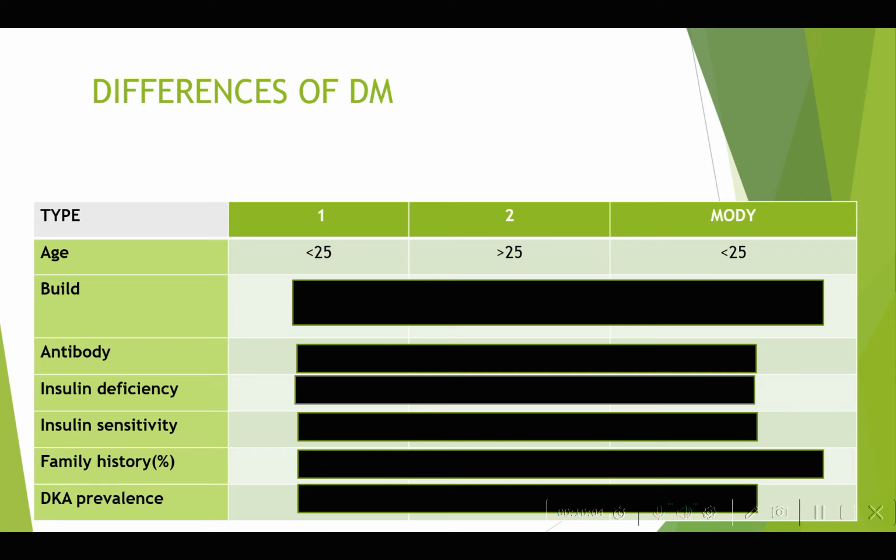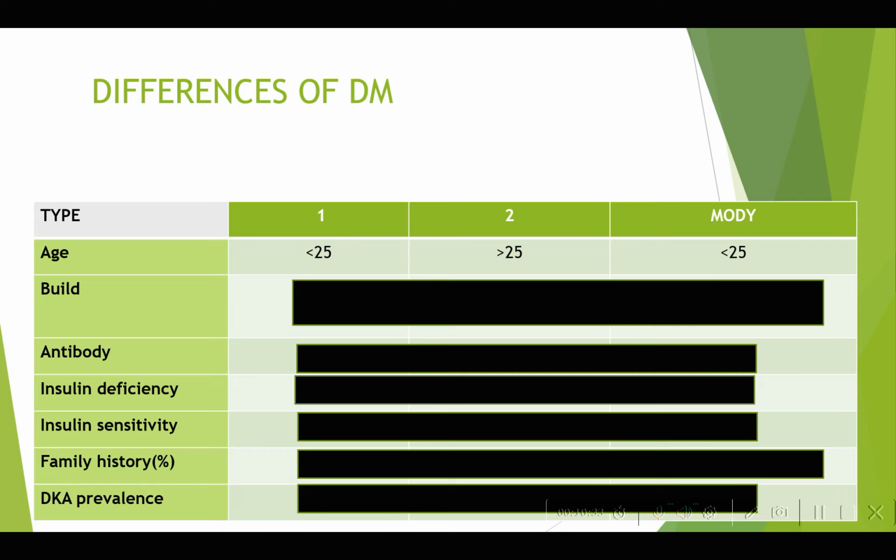What about the build of the patient? Sir, type 1 is associated with insulin deficiency, so the patient will be lean. Lean. What about type 2? In type 2, the patient will be a bit more obese. Yes, you're absolutely right. What are the other clinical findings on general examination in type 2? Acanthosis nigricans, skin tags, obesity. Yes, the patient will be obese. What about MODY? Sir, lean patient, sir.